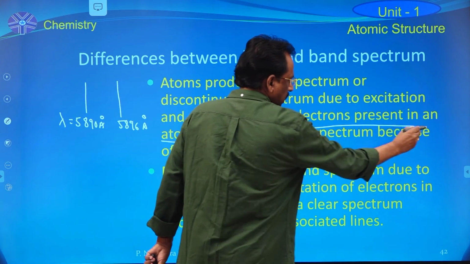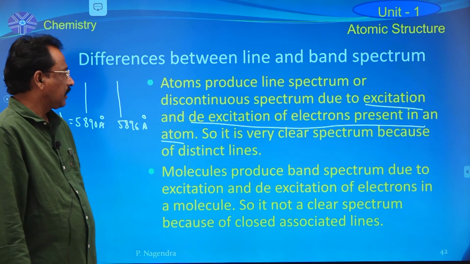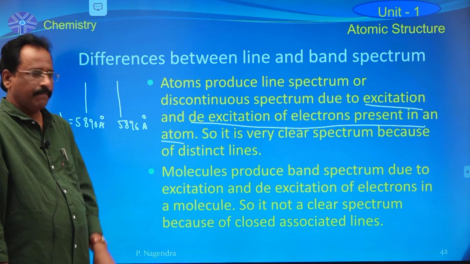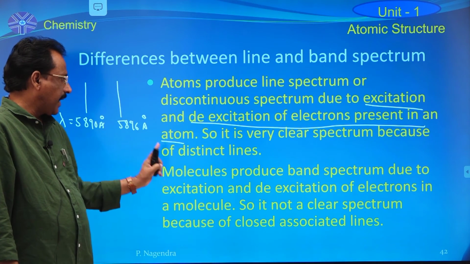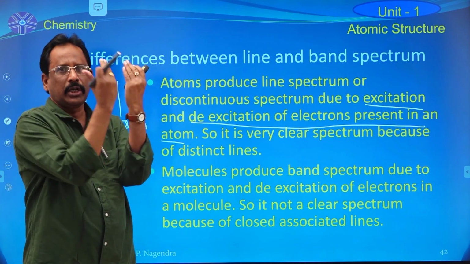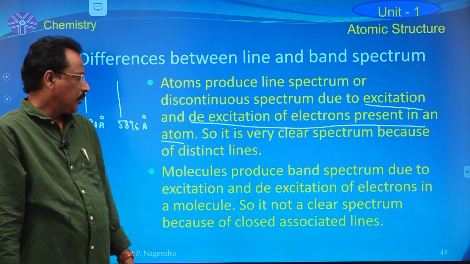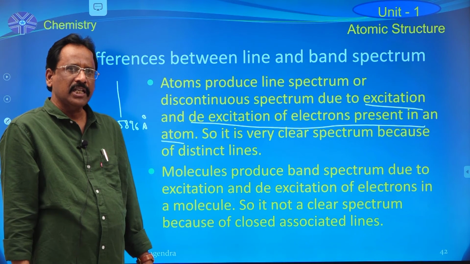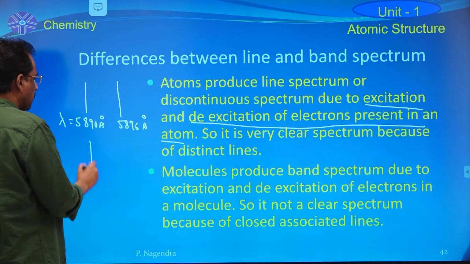Remember that. Atoms produce line spectrum, and molecules produce band spectrum. The difference between line spectrum and band spectrum is that a group of atoms is known as a molecule. That's why molecules produce band spectra. That means in the band spectrum there are closely associated lines like this.